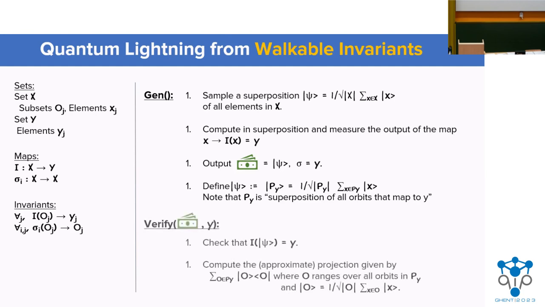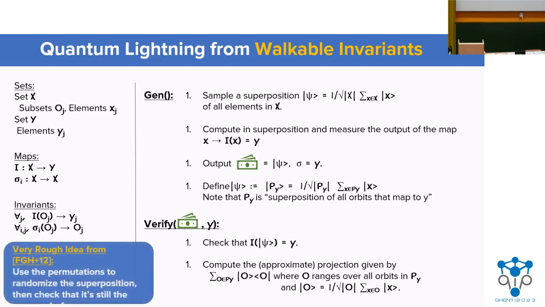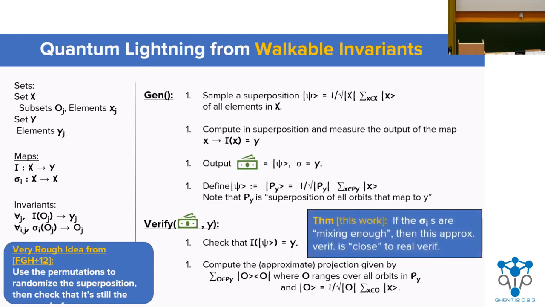And for verification, it's actually a little bit more complicated. We're computing an approximate self-projection that essentially uses the permutation to randomize the superposition and check that it's still the same, which it should be for correctly generated money. This is an idea that's borrowed directly from the quantum money from knots paper. And in this work, we prove a theorem that shows our verification process works if the permutations mix enough.